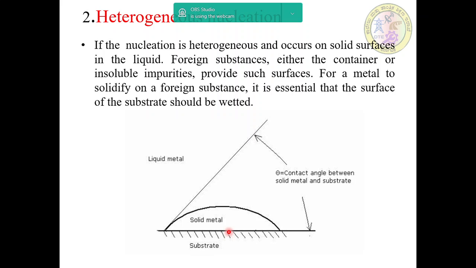For a metal to solidify on a foreign substance, it is essential that the surface of the substrate should be wetted. This simple sketch shows solid versus liquid metal, where theta is the contact angle between the solid metal and the substrate.